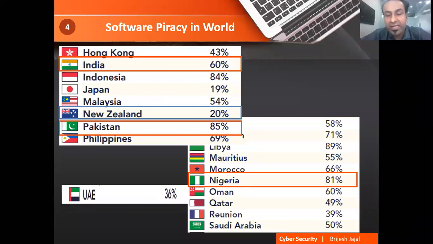We have extreme cases highlighted over here. UAE, Dubai, they have only 36%, because they have very strict rules. Nigeria is 81%, and the highest you can see is 85%, that is Pakistan.